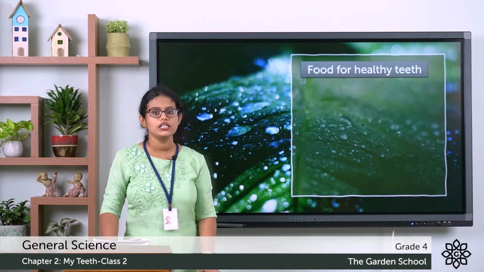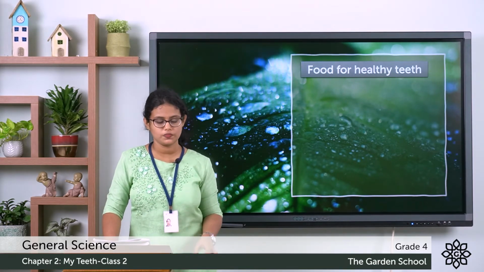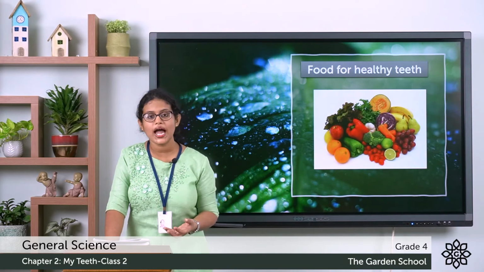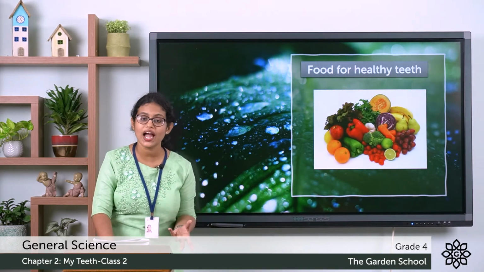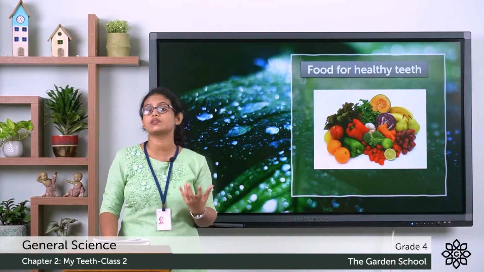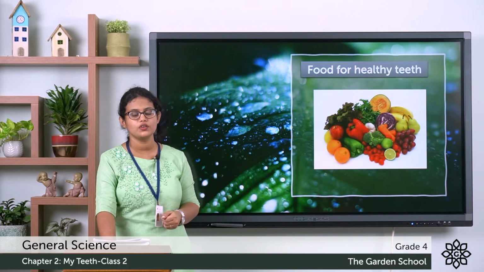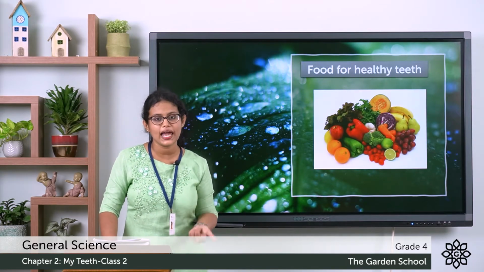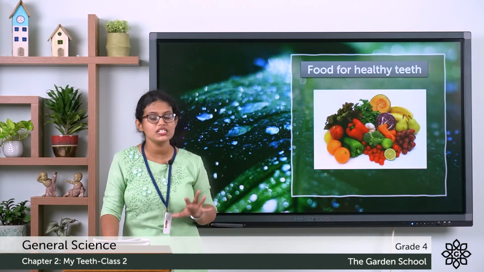So now let's see food for healthy teeth. In order to have healthy gums and healthy teeth, we need food items that are rich in vitamin C. Do you know which food items contain vitamin C? Food items like orange, lemon, and leafy vegetables are all rich in vitamin C.